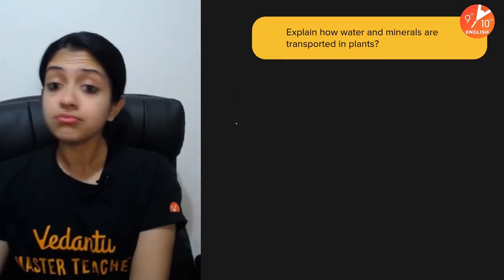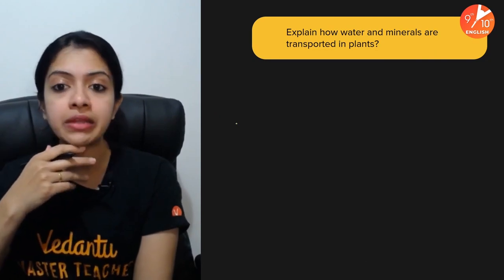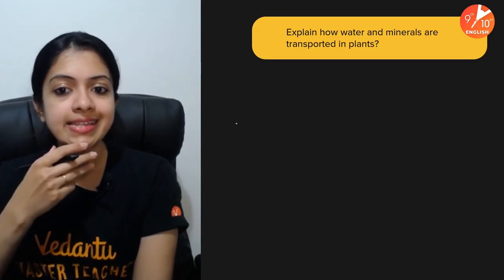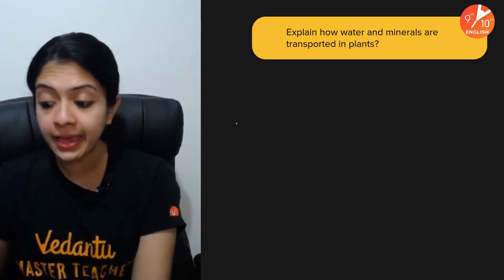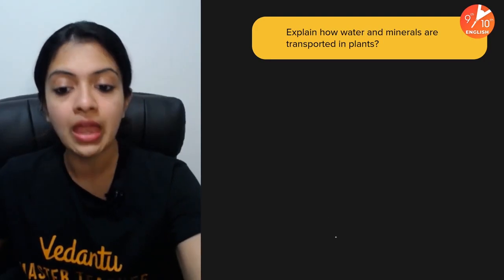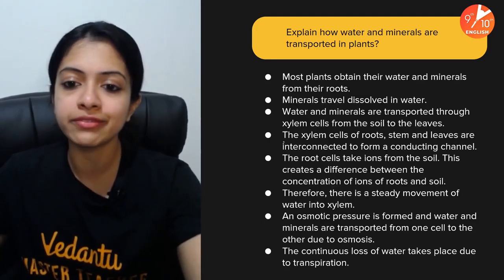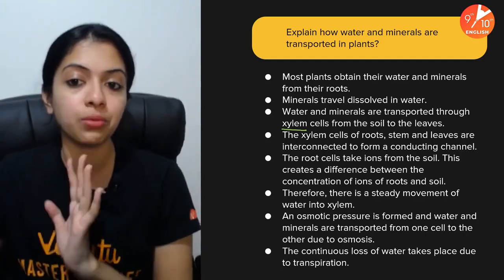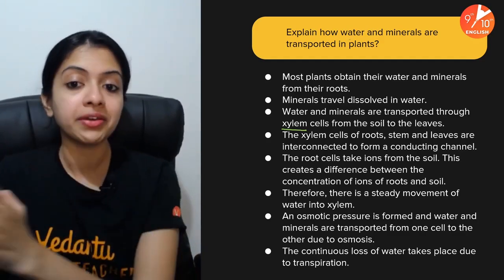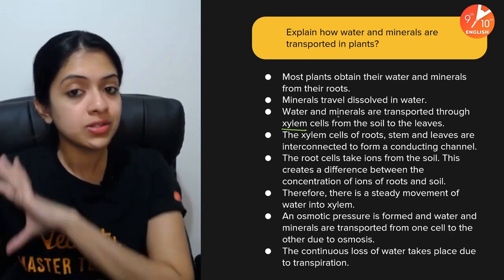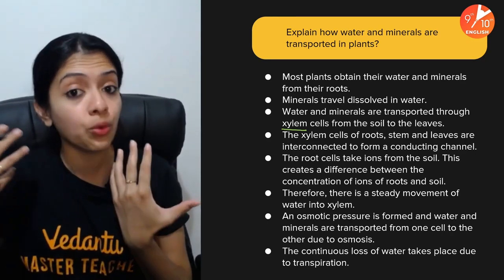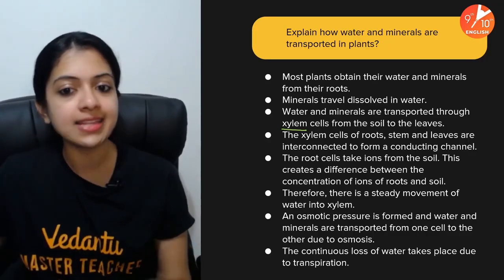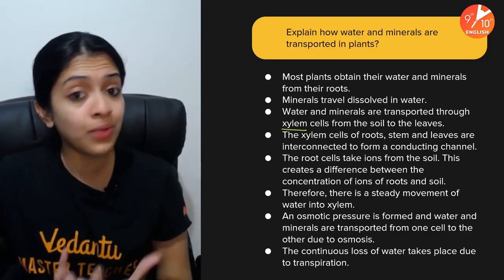Next one. Explain how water and minerals are transported in plants. Now, if you remember this, transport in plants, the main thing we need to know here would be the xylem and the phloem, right? But because the question is talking only about water and minerals, we are talking about xylem alone. If it's about translocation, it would have been about phloem. All right. So in this case, you need to mention this well in detail.